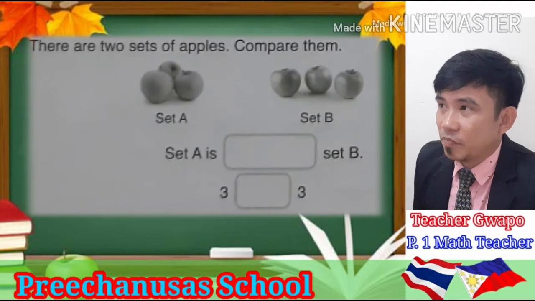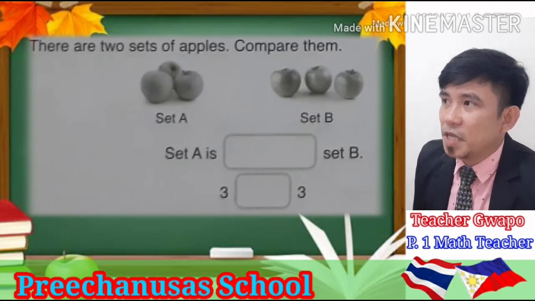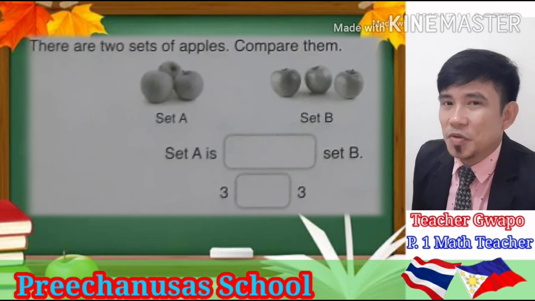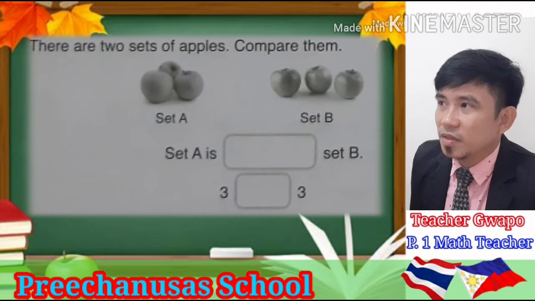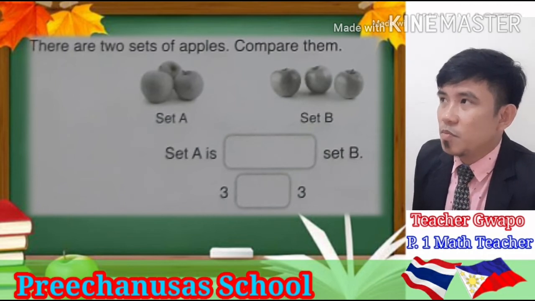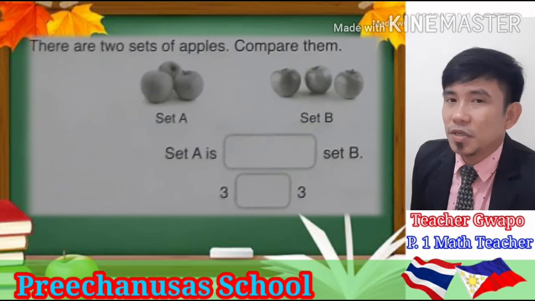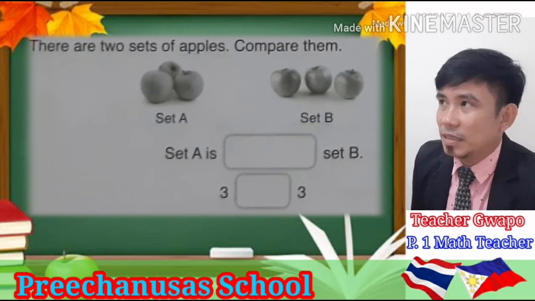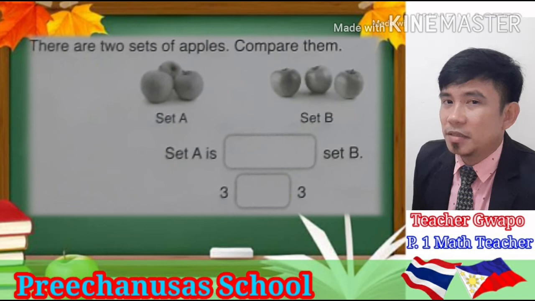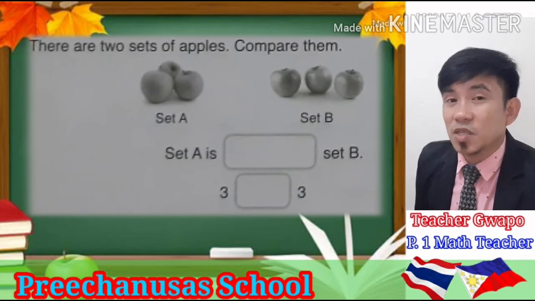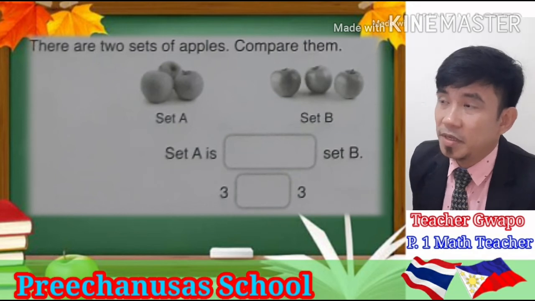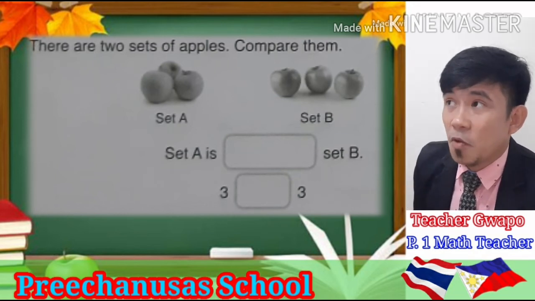Number 3. There are 2 sets of apples. Now compare the 2 sets of apples, set A and set B. Make sure to write your answers correctly. Make sure the spelling of your answer is correct. This is the last question in exercise 3, because there are only 3 questions here.